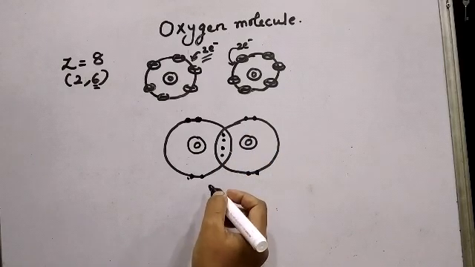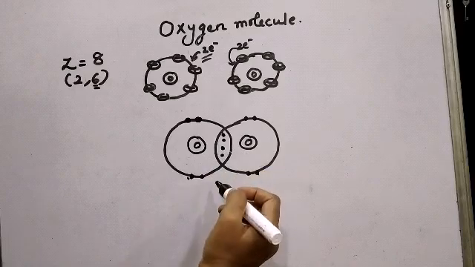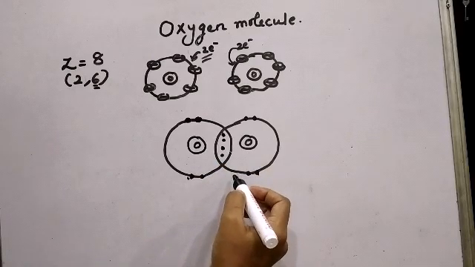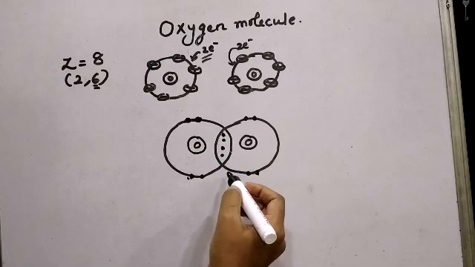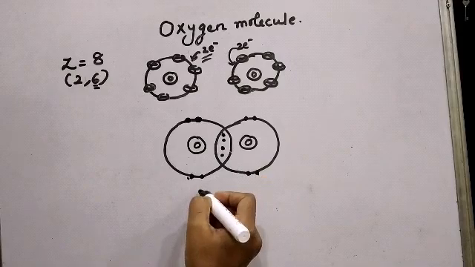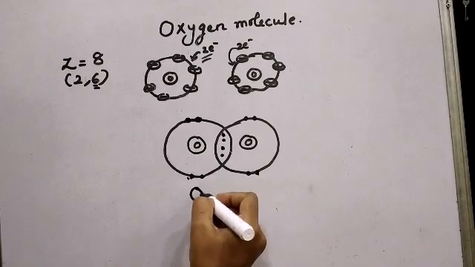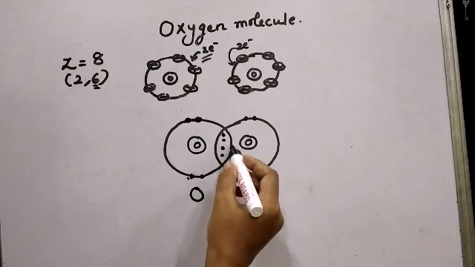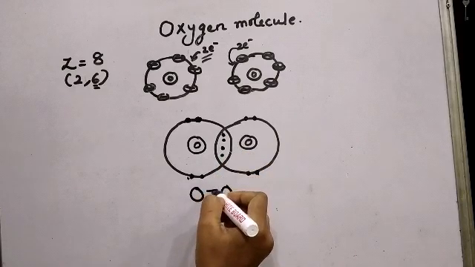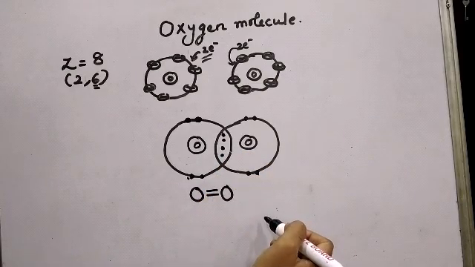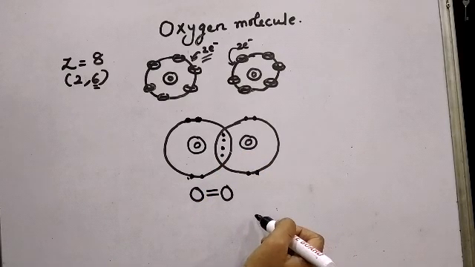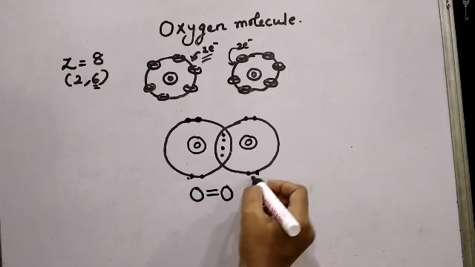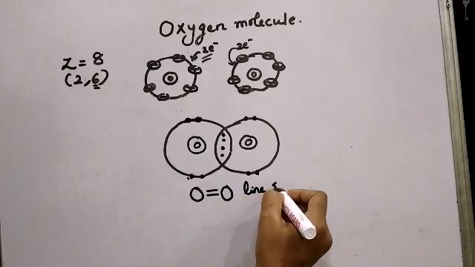So here you can see that sharing of electrons has taken place between 2 oxygen atoms. Therefore, a covalent bond will be formed between the 2 oxygen atoms. Now, if one pair of electrons is shared between 2 atoms, then we say a single bond is formed. But if 2 pairs of electrons, that is 4 electrons, are shared between 2 combining atoms, then a double bond will be formed between the 2 oxygen atoms.